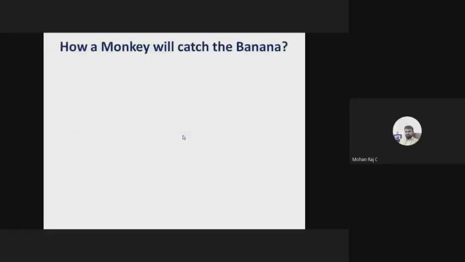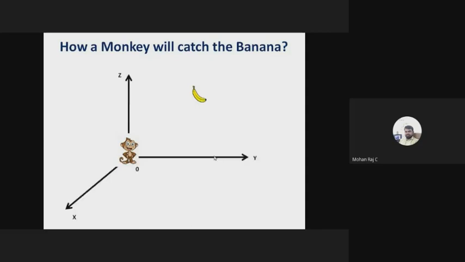So how will a monkey catch the banana? Here the monkey is there, the banana is here. One way to catch the banana is that the monkey can move some x distance. After that, it may move in y distance. Then after that, it may move in z distance. Finally, it catches the banana.